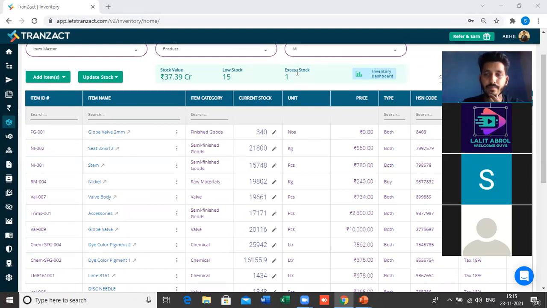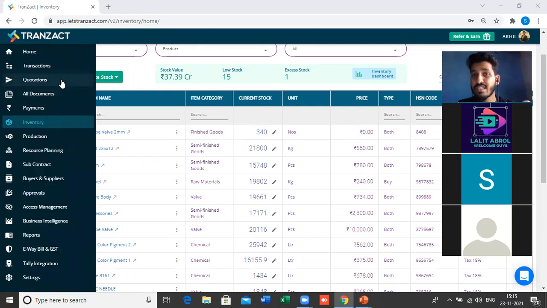So here, if we want to start the documentation, we have two modules. The documentation is something which is the input to any system. If we start creating the documentation, then we can go and check out the reports and dashboard for all those things, right? So to start the documentation, we have these two modules. One is the transaction and one is the quotation.